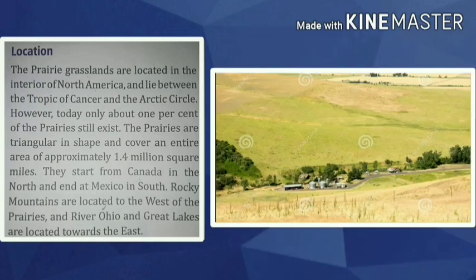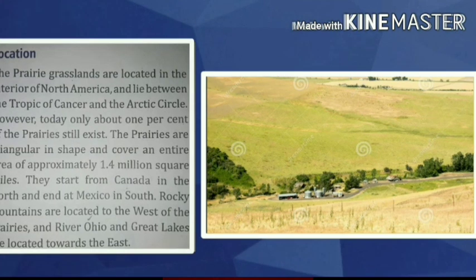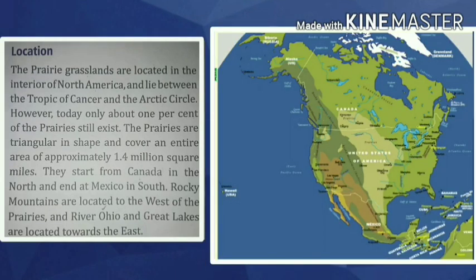Okay, now however today only about 1% of the prairies still exist. Now the prairies are triangular in shape and cover an entire area of approximately 1.4 million square miles. Okay, so it is their area.